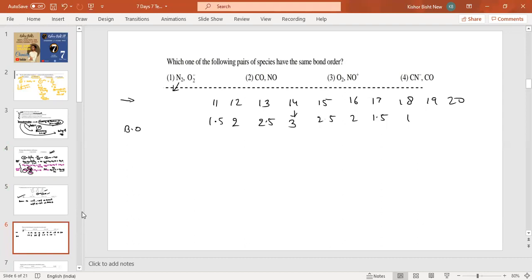In nitrogen, total number of electrons is 14, and the bond order is 3. O2 negative: 16 plus 1 more, 17. 17 means 1.5. This is not the answer. Come to CO. CO means 8 and 6, 14, and NO is 15. So 14 gives 3, and this one has a 2.5 bond order. This is not correct. O2 is 16, N is 7, 8, 15, or 1 positive.